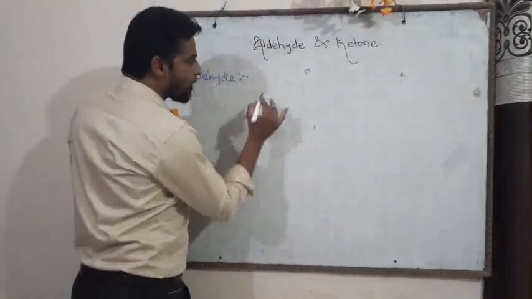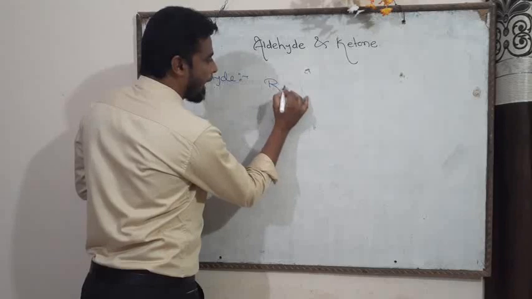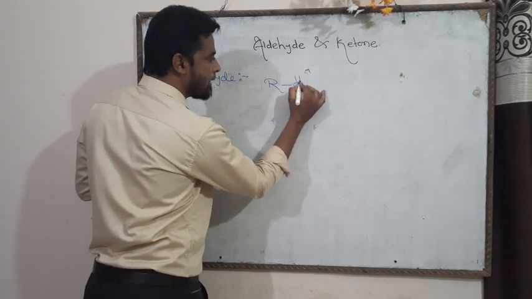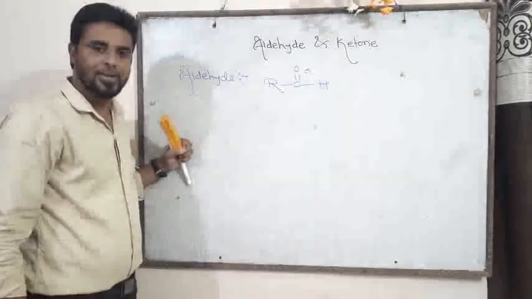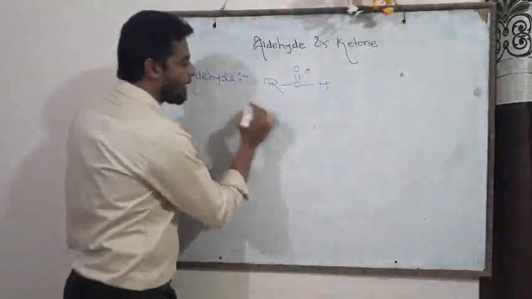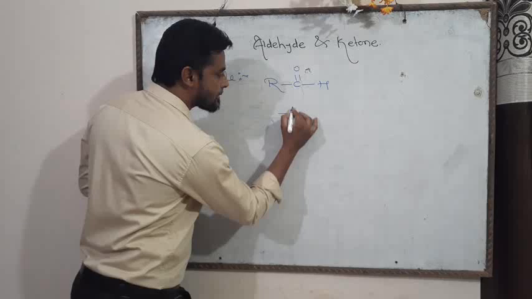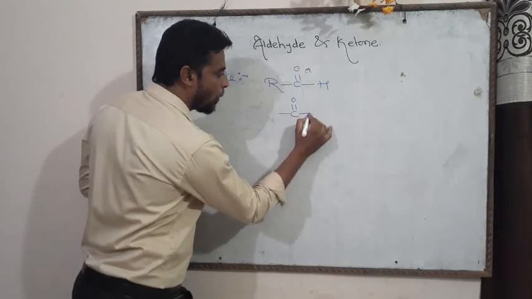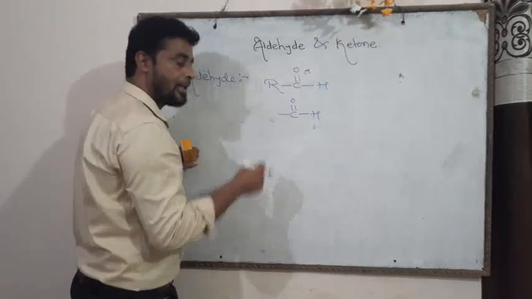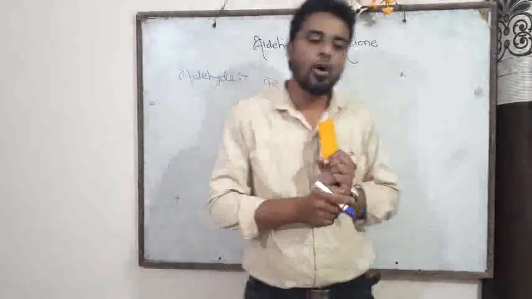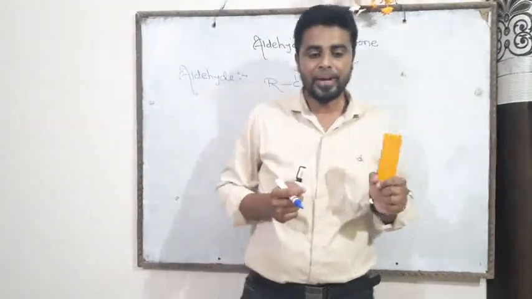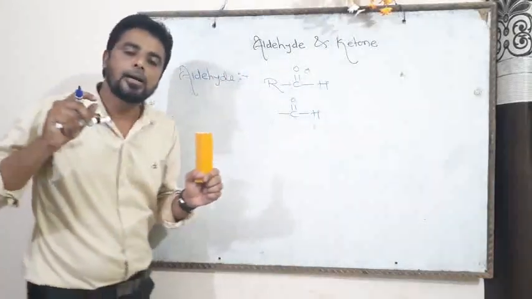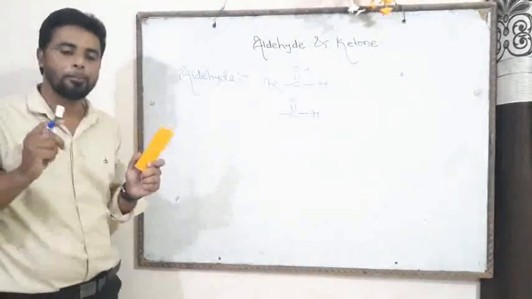And the general formula of aldehyde is R single bond C double bond O single bond H. And the functional group of aldehyde is single bond C double bond O single bond H. This functional group is called the formyl functional group. Now friend, this is also called the aldehydic functional group.